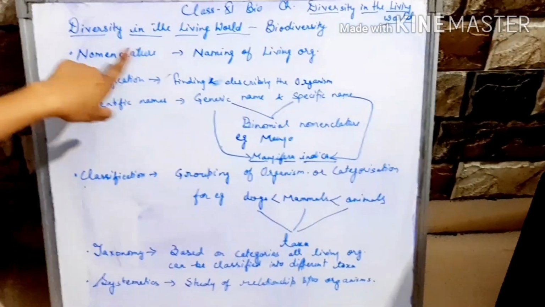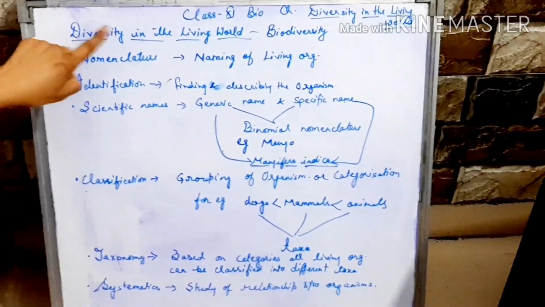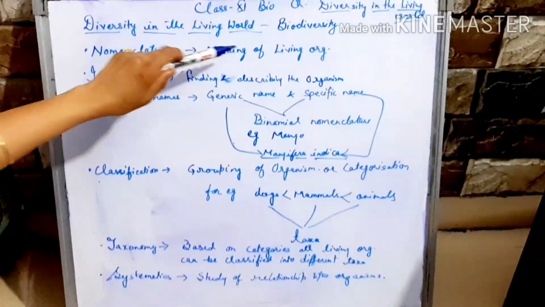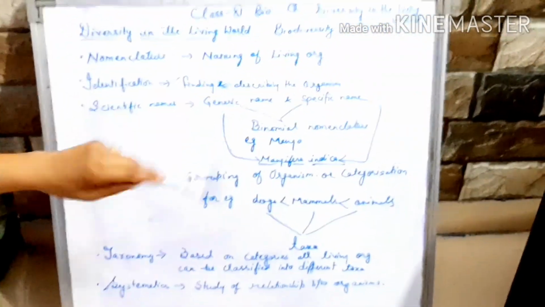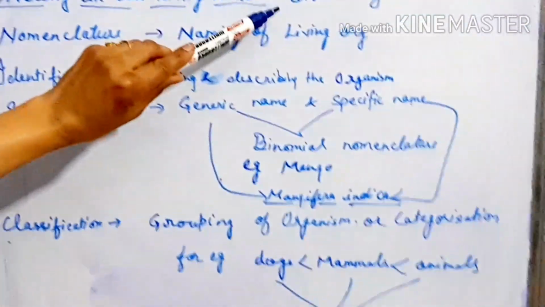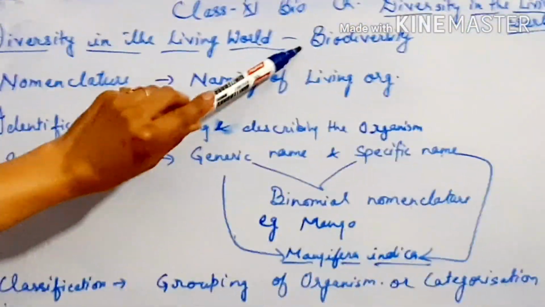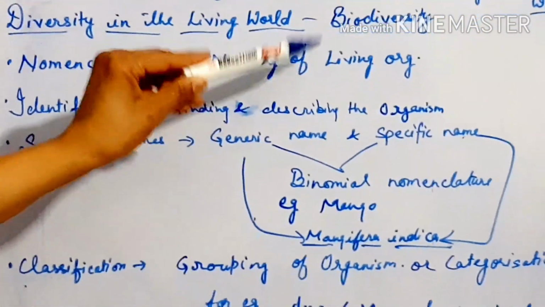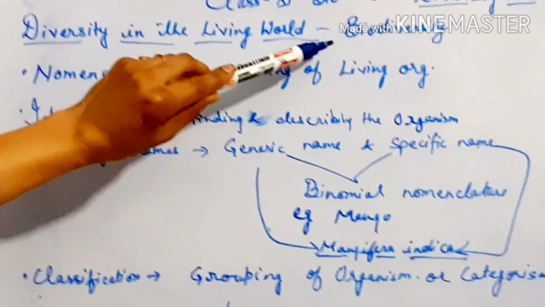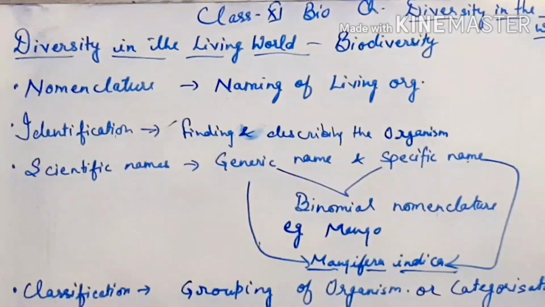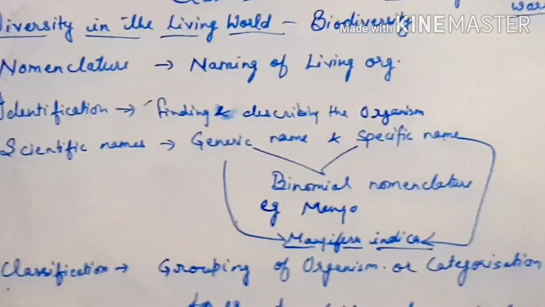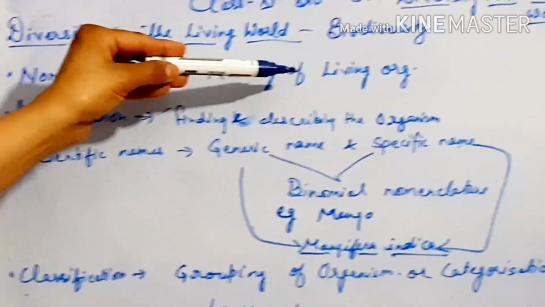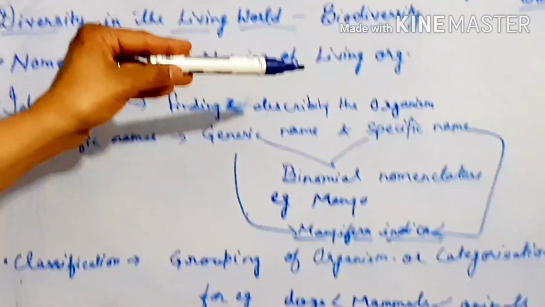Yesterday we had a discussion about the characteristics of living organisms. Now we will be continuing after that topic, and if we go a little back, we had a discussion of the topic biodiversity, and we discussed the relation of different levels of biodiversity. Ecological biodiversity is connected with genetic biodiversity. Genetic biodiversity is related to species biodiversity, like that.